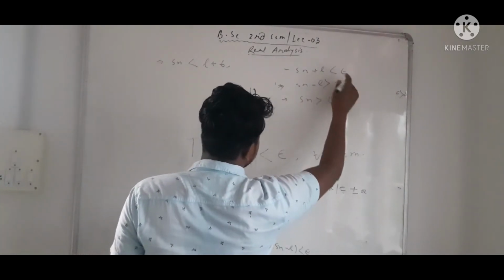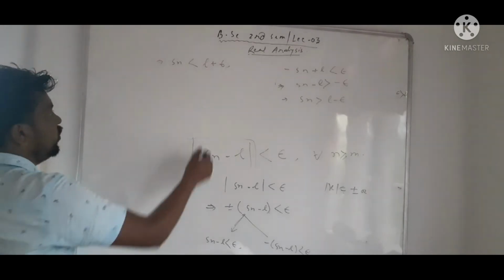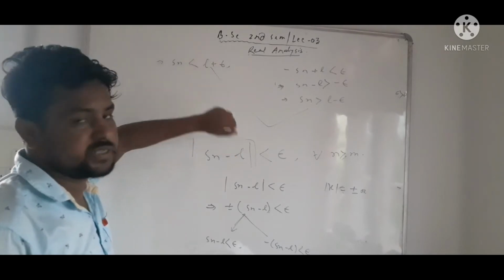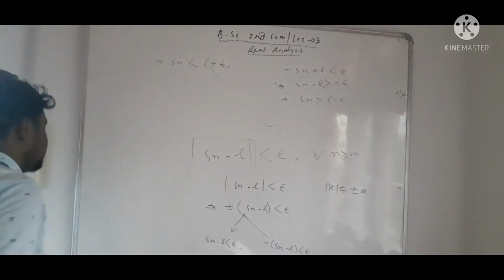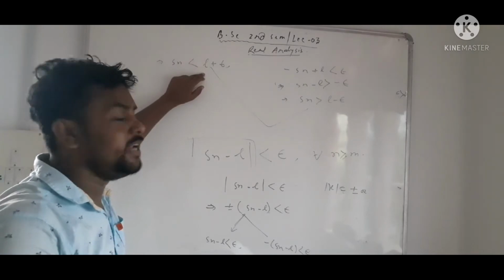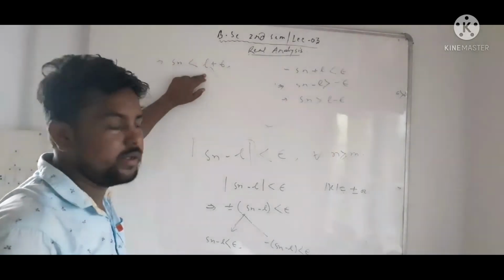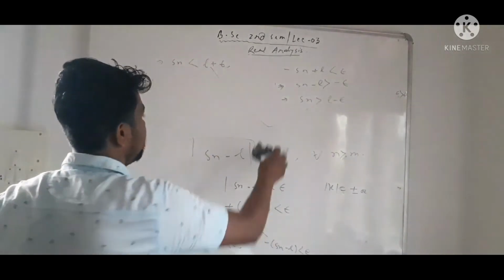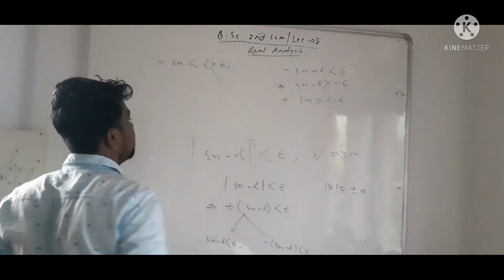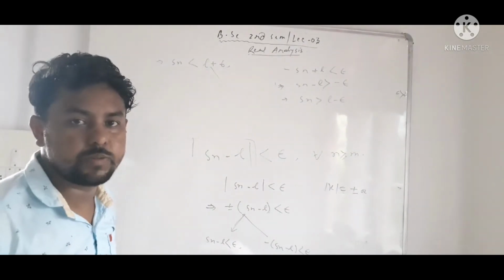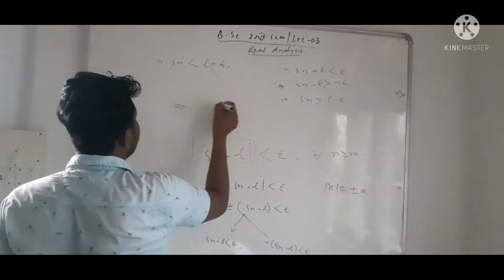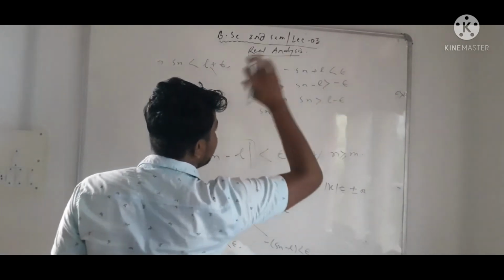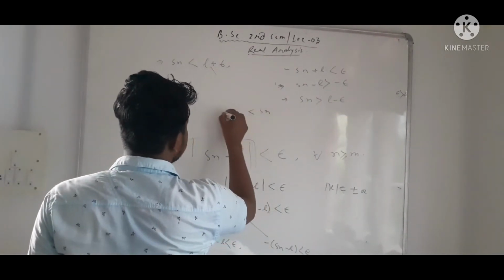Combining these two, Sn is less than L plus epsilon, where epsilon is a small positive number and L is any real number. This L is said to be the limit of the sequence Sn when these two conditions are simultaneously satisfied. Combining them, we get Sn greater than L minus epsilon. So we write this.